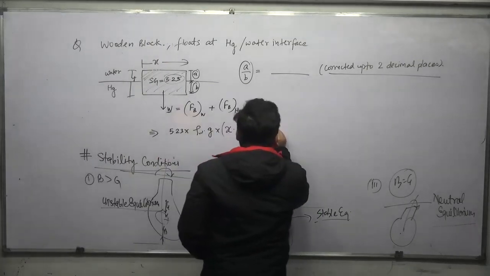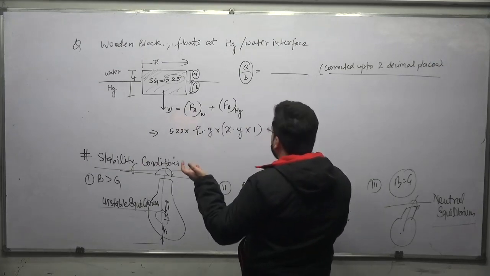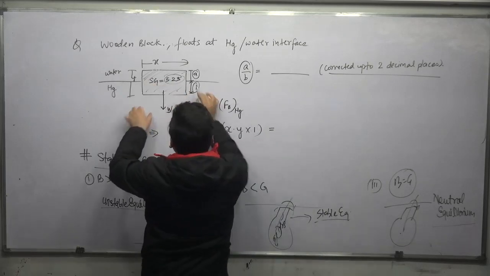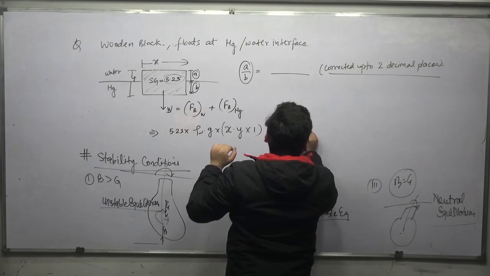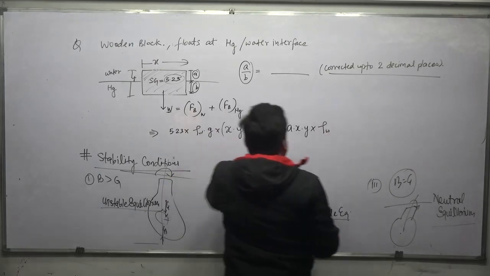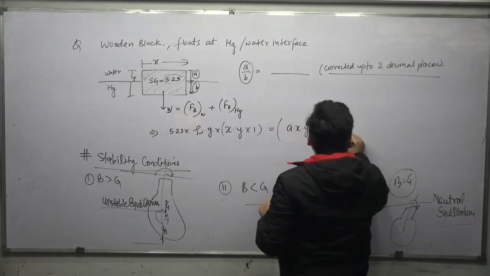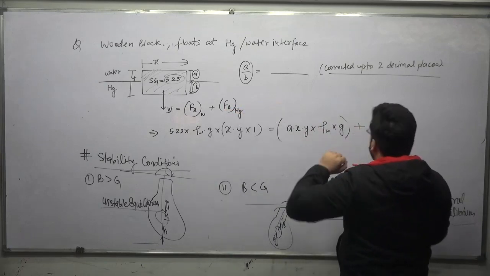It should be equal to the buoyant force in water, that will be equal to the volume of the water displaced by the body. The volume of this part will be A into X into 1, into rho W into G. Plus, below we have mercury.